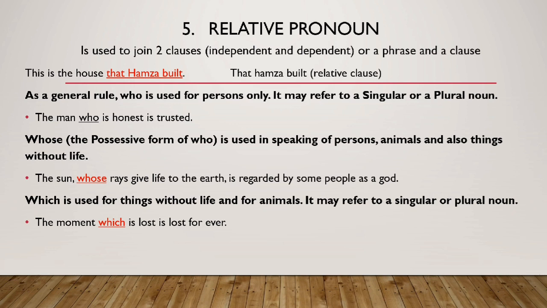So which is another example of a relative pronoun, and which is used for things without life and for animals. It may refer to a single or plural noun. The moment which is lost forever. So which is again used as a relative pronoun, and it is introducing your subject or your noun, that is moment. So relative pronouns are who, whom, that, which, whose, etc.